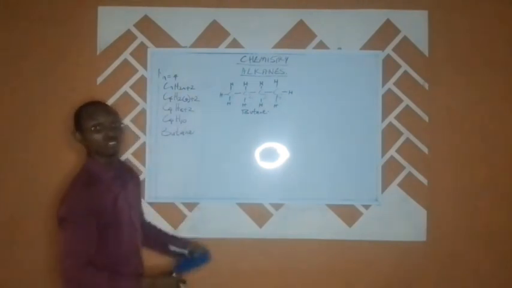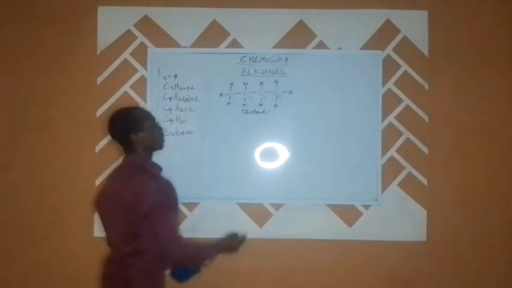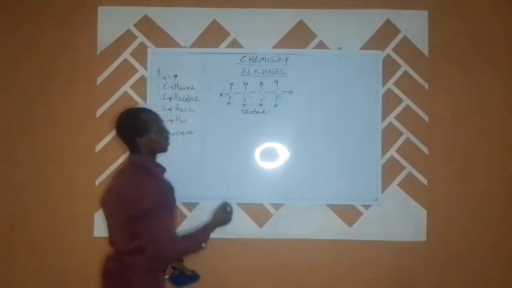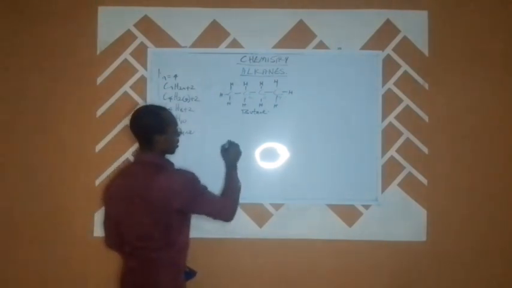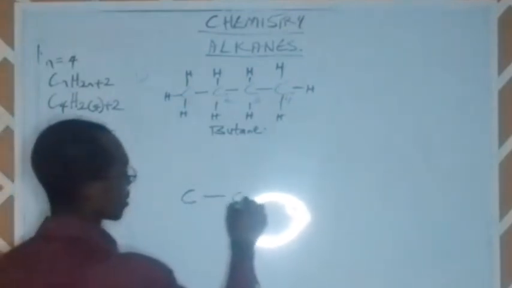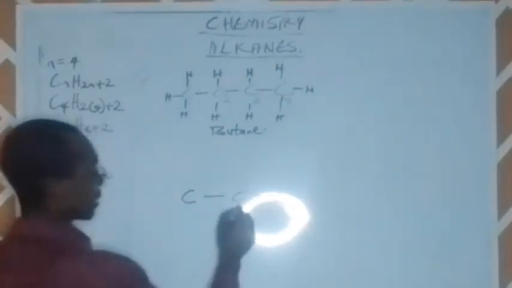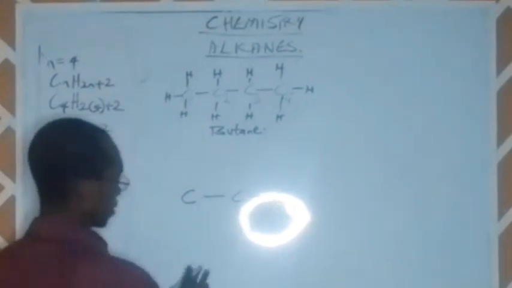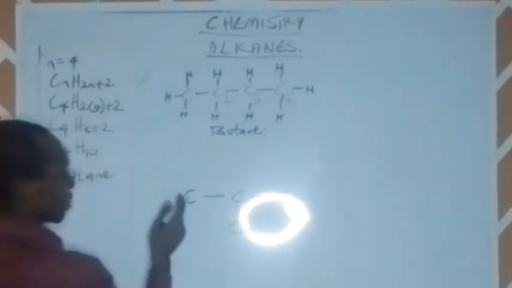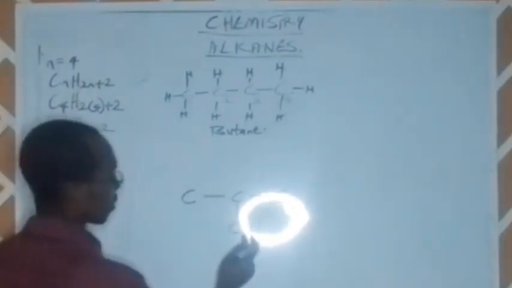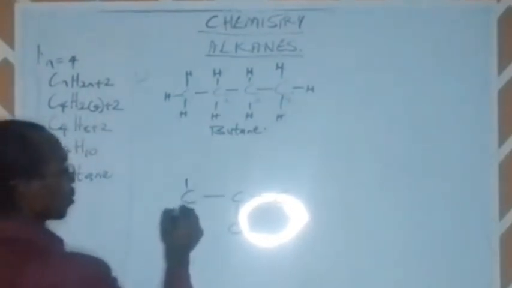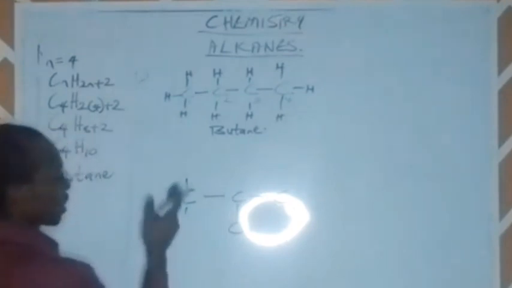But it could be drawn in another form where we could have a branched chain substance. So let us see. When we have it looking like this, carbon 1, carbon 2, carbon 3, and we have another carbon here. Now, we will have it looking like this. Okay, let's explain.